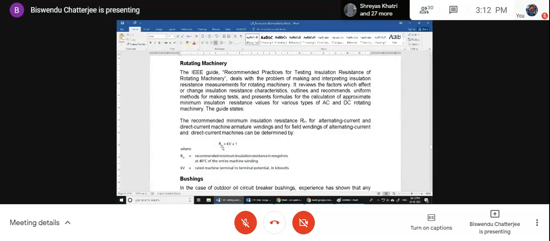You will get the value when the company supplies you the machine. kV is the rated machine terminal to terminal potential in kilovolts, and 1 is 1 mega ohm actually. So this is the principle we follow for rotating machinery.